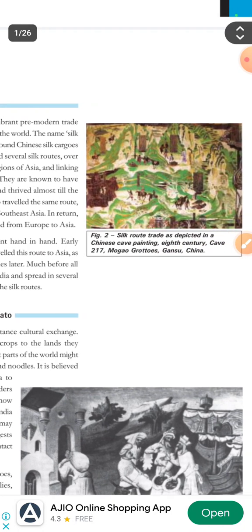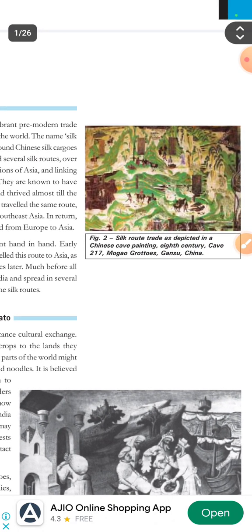Now, the Silk Route as trade depicted in a Chinese cave painting, 8th century. This is from the Mogao Grottoes, Gansu, China.